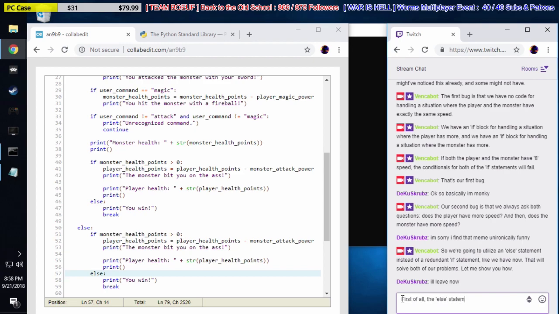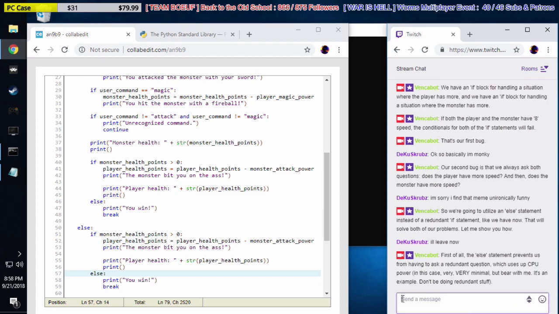So, first of all, the else statement prevents us from having to ask a redundant question, which uses up CPU power. In this case, very, very minimal, but bear with me. It's an example. Don't be doing redundant stuff.